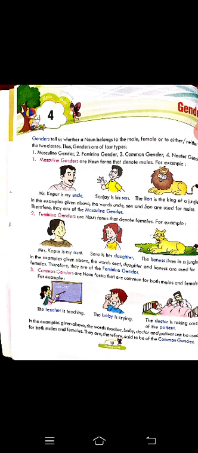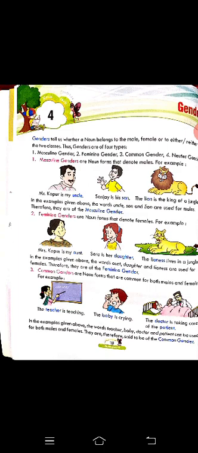There are four kinds of genders. What is gender? Basically, genders tell us whether a noun belongs to male or female, or either, or neither of the two cases. Means whether it is male, and second whether it is female, or whether it is both male and female, or neither male nor female. Let's discuss one by one, then we will find the things easier.